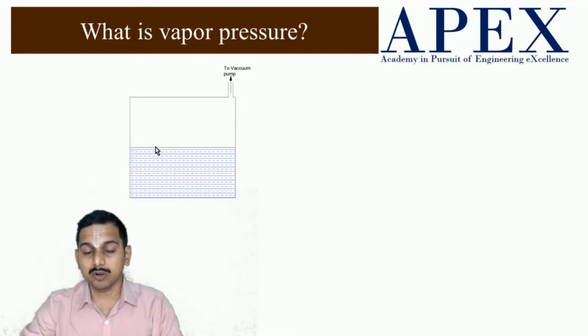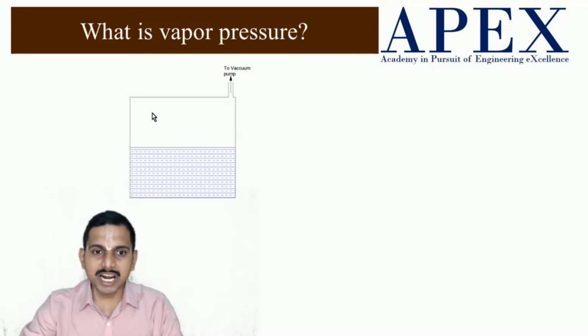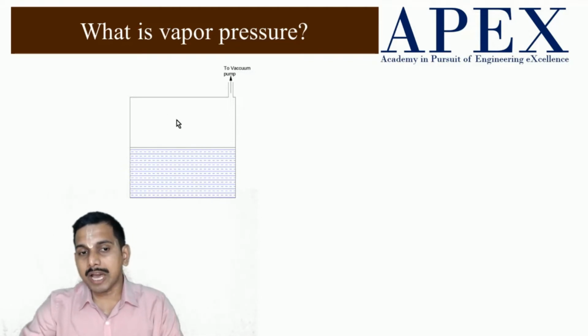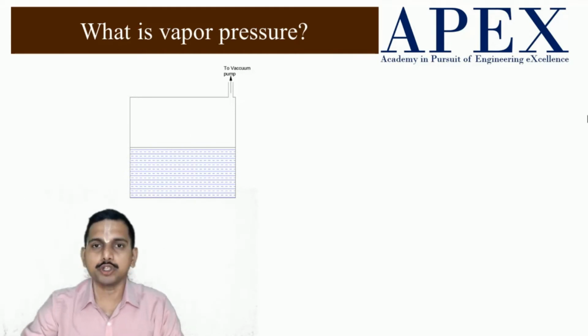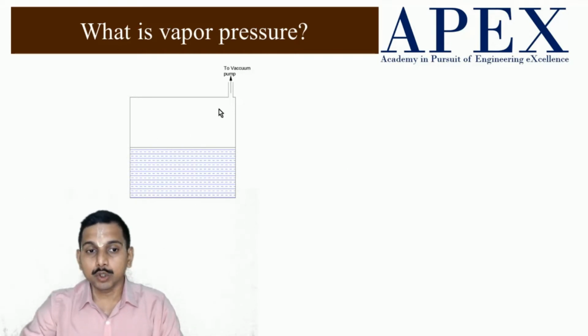When it falls below the saturation pressure, the liquid starts vaporizing, and the vapor will mix with air. Okay. But we will say that all those initial vapors are also taken out, until no air molecules are present in this empty space and it is occupied only with the molecules of the liquid. When we are ensured that there are only vapor molecules present and no air molecules, we shut the valve here. We close the access to the vacuum pump.